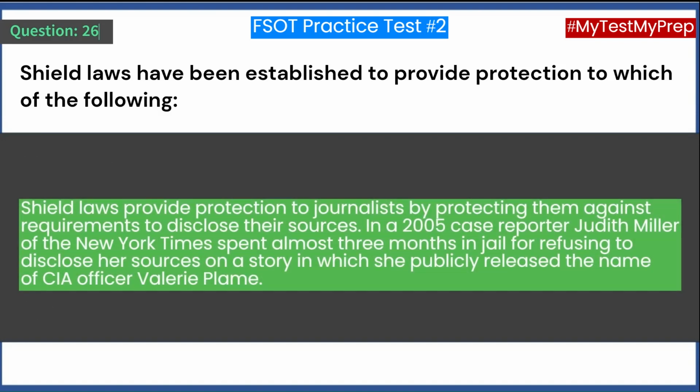Shield laws provide protection to journalists by protecting them against requirements to disclose their sources. In a 2005 case, reporter Judith Miller of the New York Times spent almost 3 months in jail for refusing to disclose her sources on a story in which she publicly released the name of CIA officer Valerie Plame.